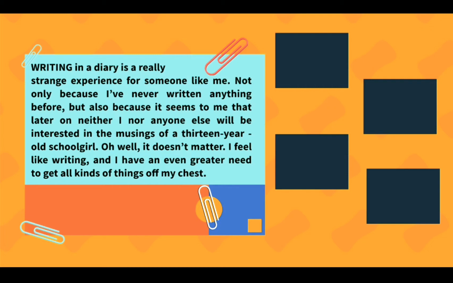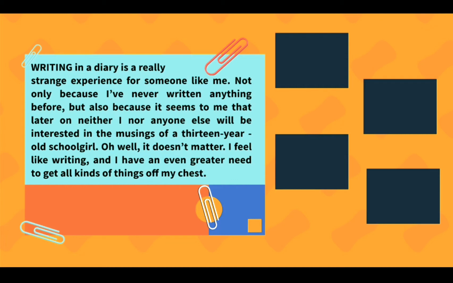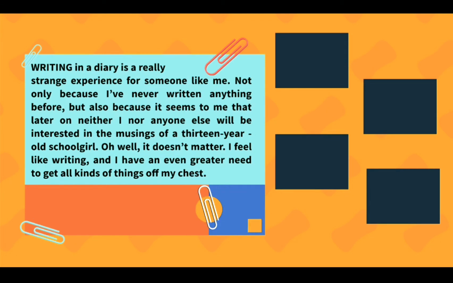So Anne Frank starts off writing in her diary by saying that it is a strange experience for her because she has not written anything before, and also because she thinks that she is just a teenager and nobody would be interested in knowing about her musings or her random thoughts. But then she quickly changes her mind and she says that she feels like writing because she feels like she needs to get things off her chest. Off her chest means to share her thoughts with her diary, to feel lighter, to unburden herself.